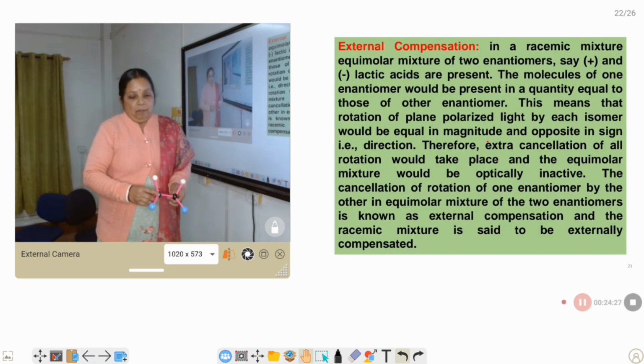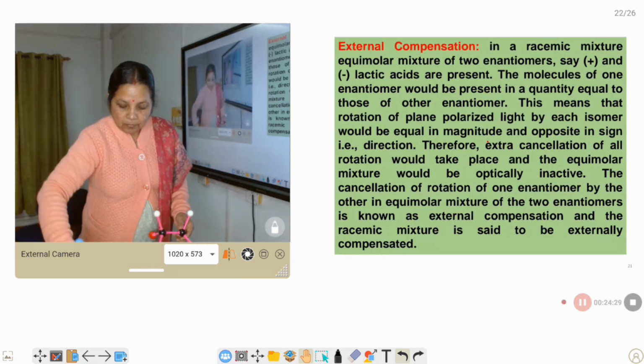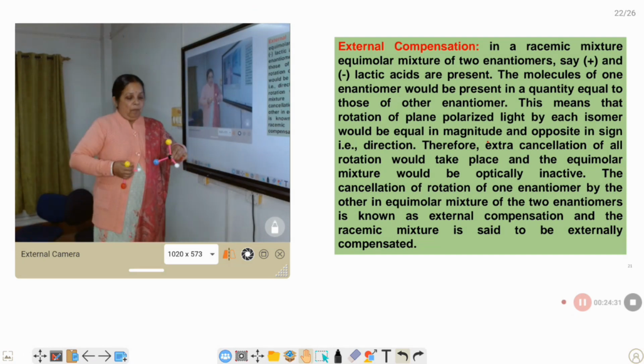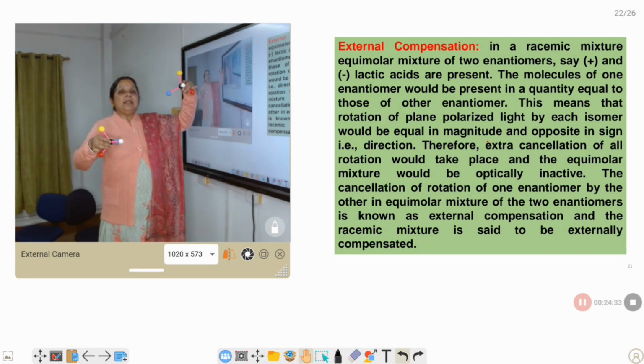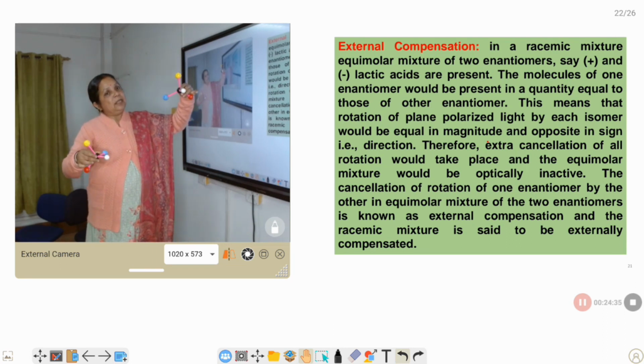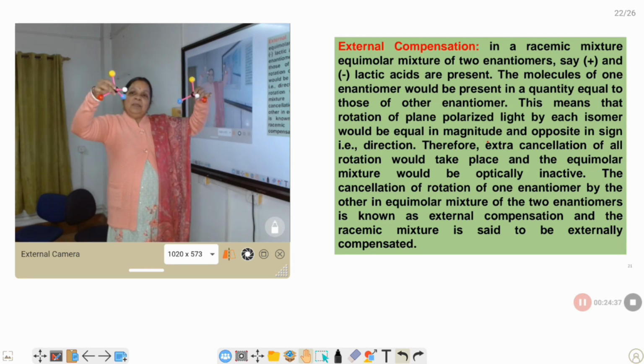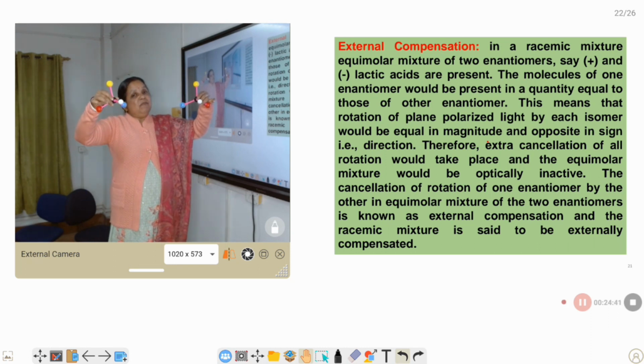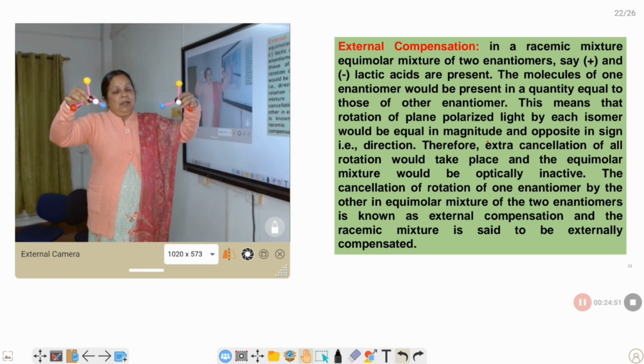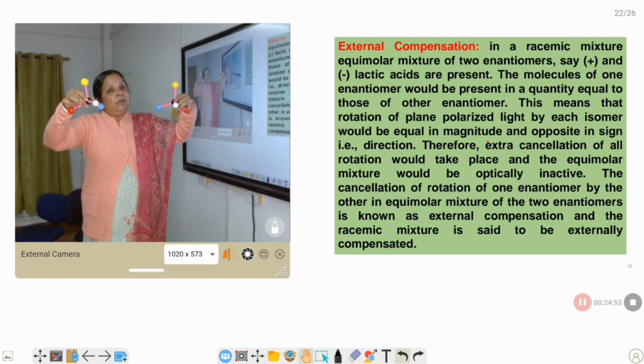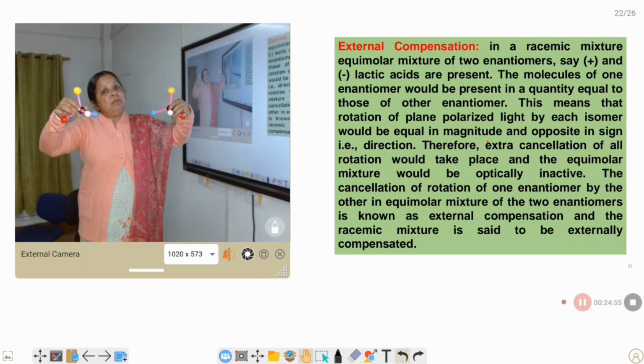Now, external compensation. If I consider the optical rotation of this compound to be plus X, its mirror image is this one, and its optical rotation is minus X. Now if I mix 50% of this one and 50% of this one, an equal concentration of these two, 50-50%, their optical rotation becomes 0.